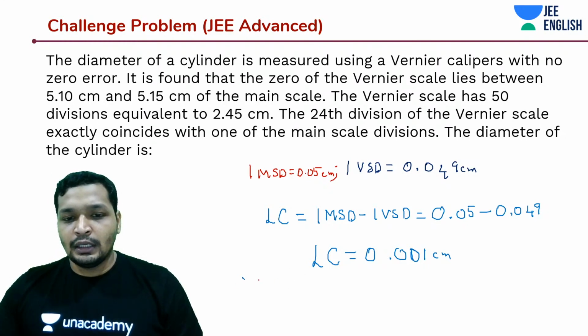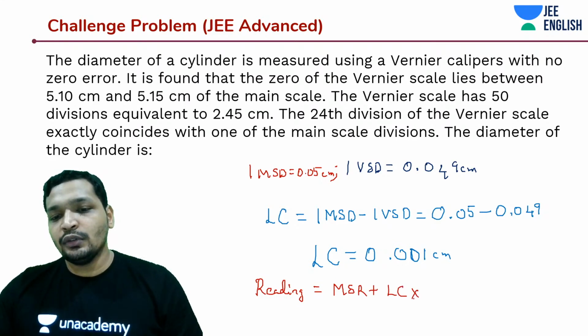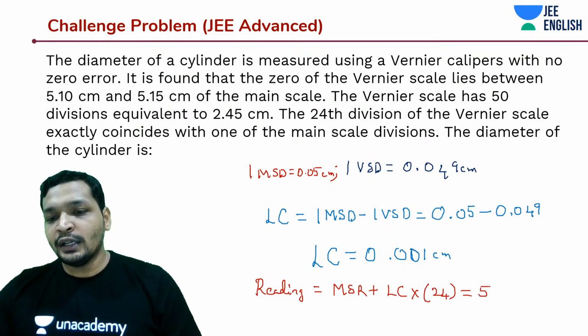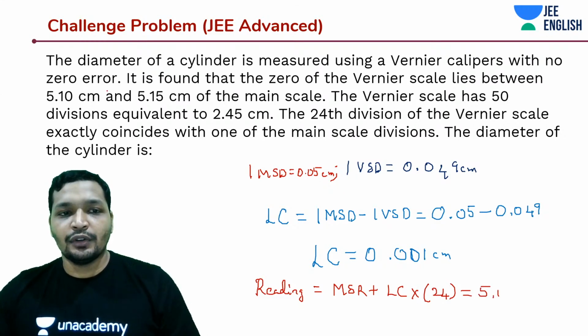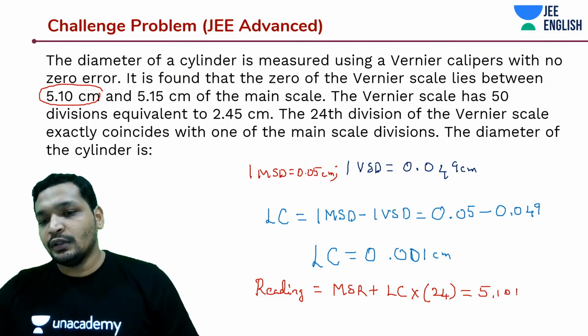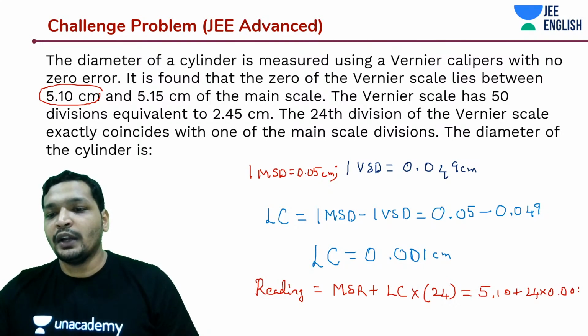And your reading is the main scale reading plus least count into the coinciding division. In this case it is the 24th division. And it's 5.1, we just discussed that it's going to be 5.10 actually. And 24 into 0.001.